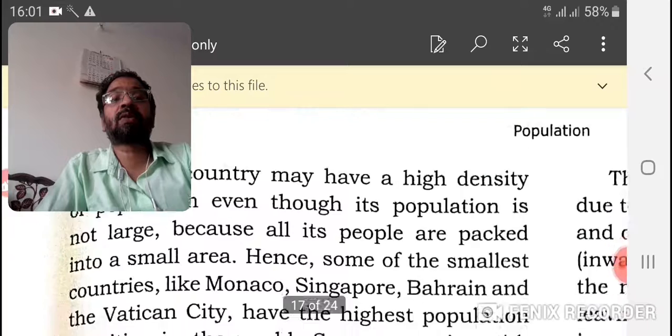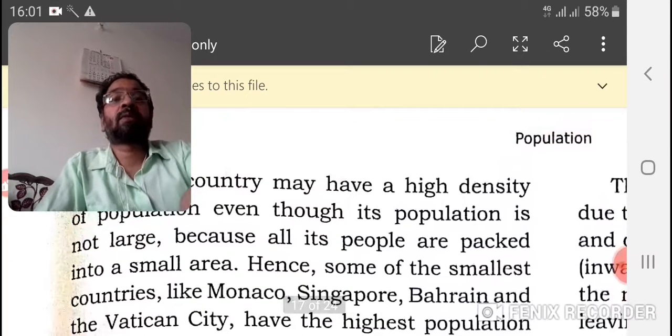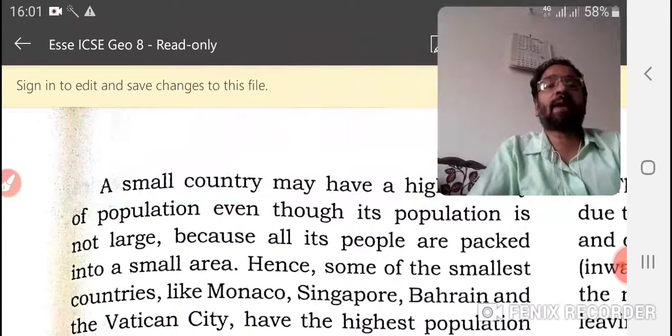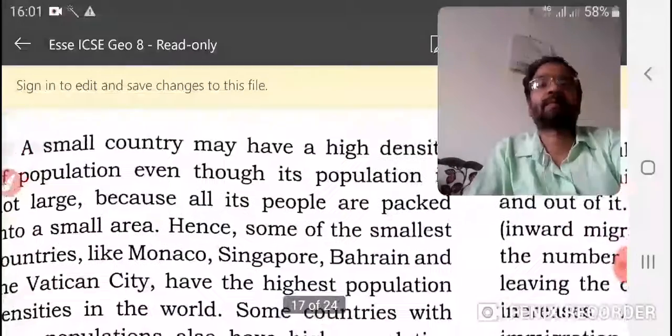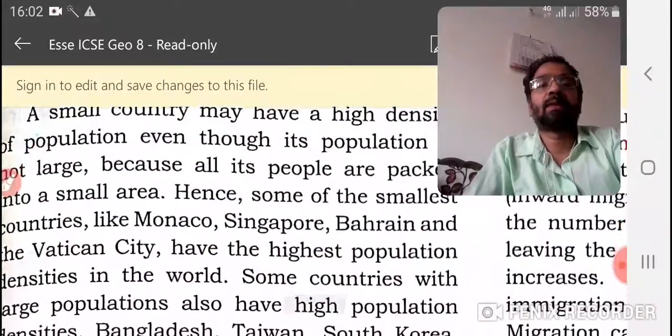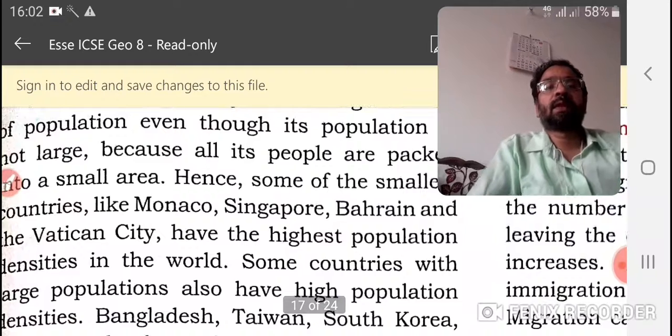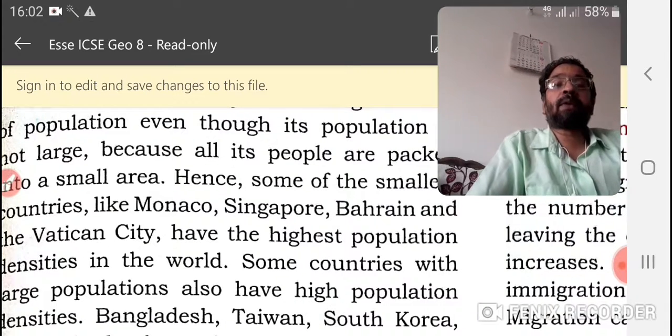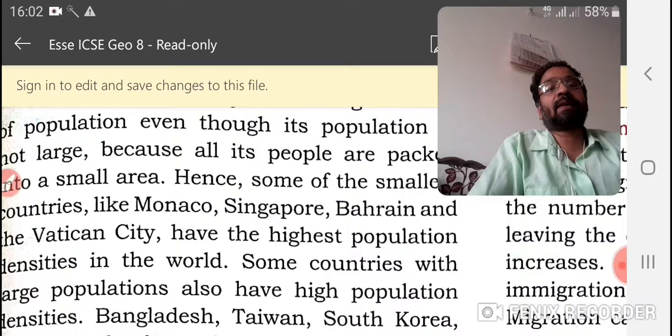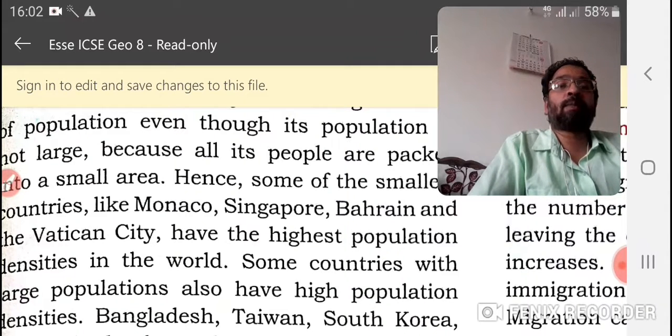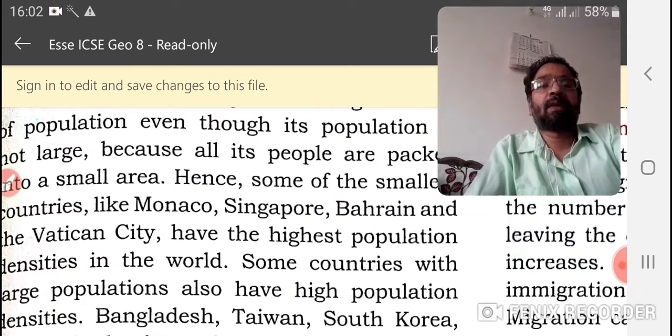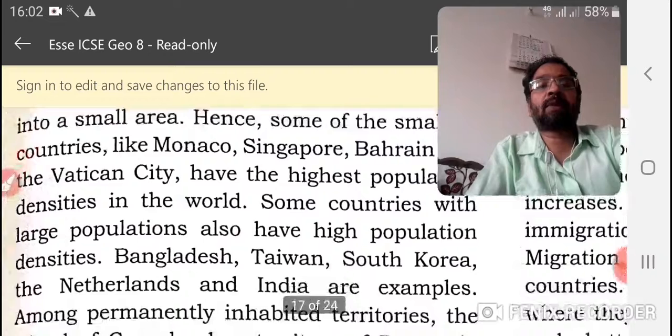That is not because persons are more, but because of scarcity of land. All its people are packed into a small area. Hence some smaller countries like Monaco, Singapore, Bahrain and the Vatican City are examples of this category. They have the highest density.